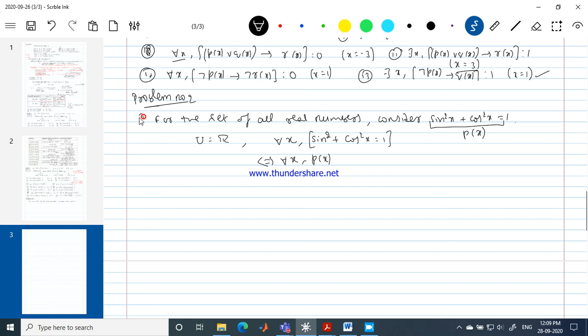Now, this first example, have a look at this one. If a number is rational, then it is real.